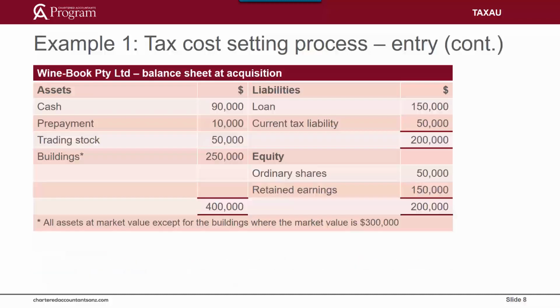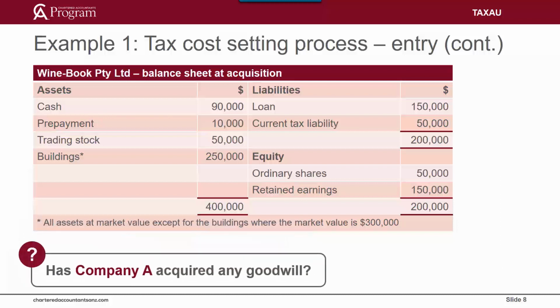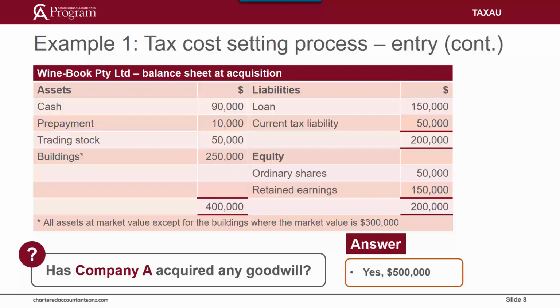Winebook's balance sheet as at the time of acquisition is provided on this slide. The first thing you need to do to complete the required task for this question is to consider the assets Company A has acquired for tax consolidation purposes. Given this balance sheet and the amount Company A paid for the acquisition, do you think Company A has acquired any goodwill as part of this acquisition? The correct answer is yes. This is not purely a tax question, it is a basic business acquisition accounting question.